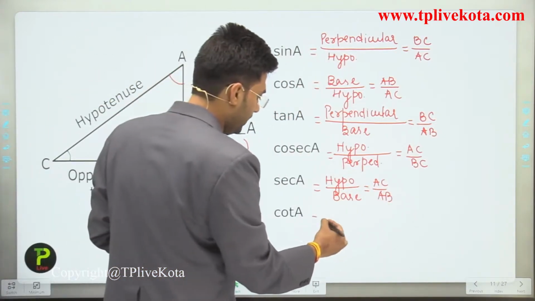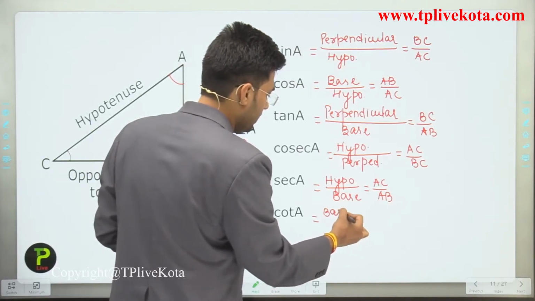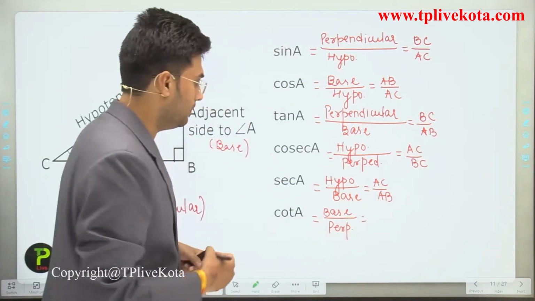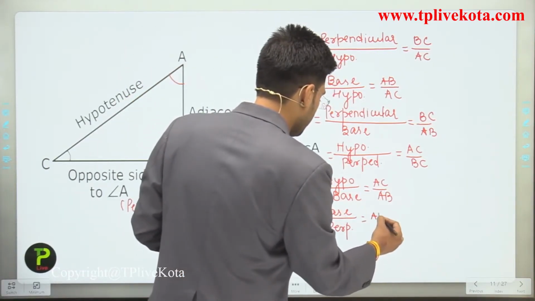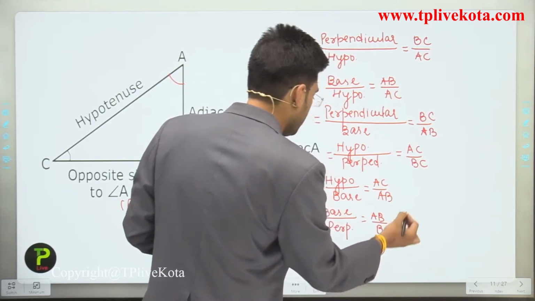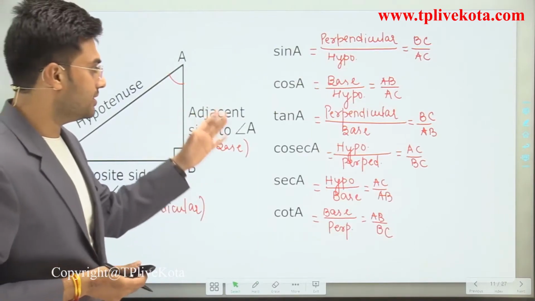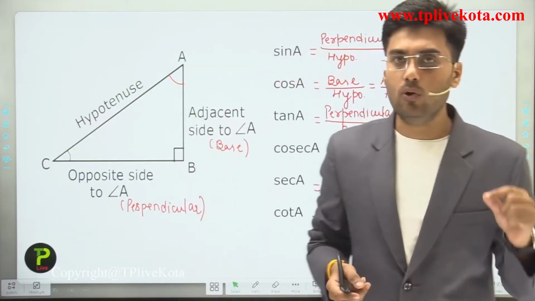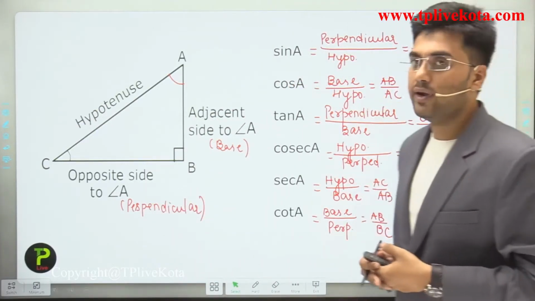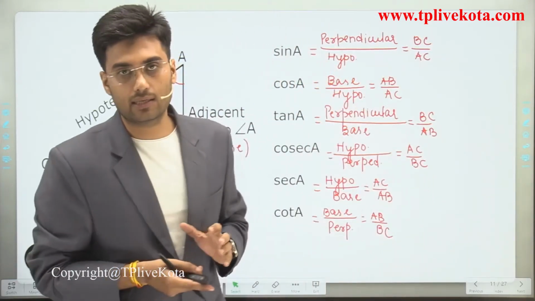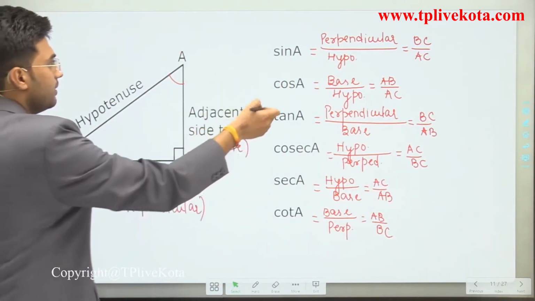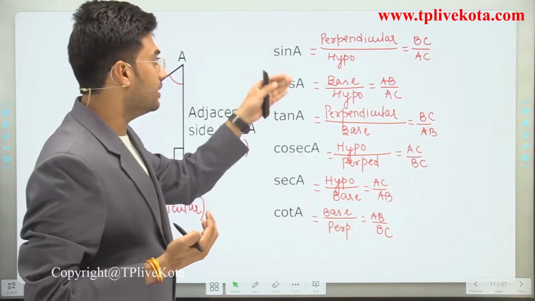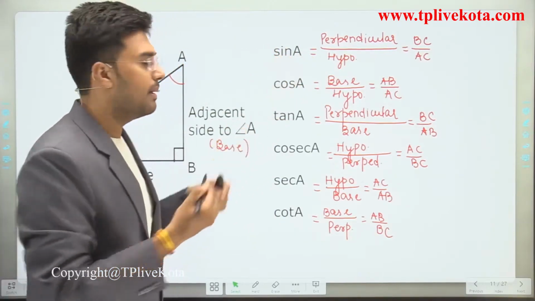Similarly, what about cot A? It is base divided by perpendicular, so it is AB divided by BC. So these are all six trigonometric ratios for angle A. Clear? So now students, I hope you understand how to find the trigonometric ratios for any right angle triangle. And students, we can remember the values of sin A, cos A, tan A, cosec A, sec A, and cot A in terms of perpendicular, hypotenuse, and base by this trick.